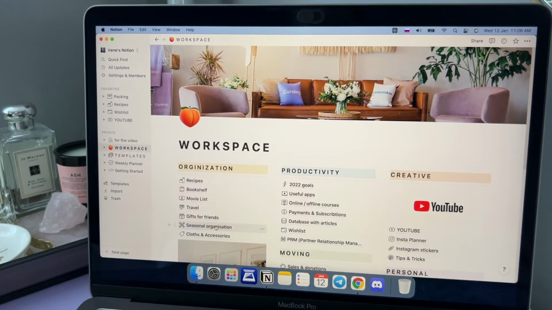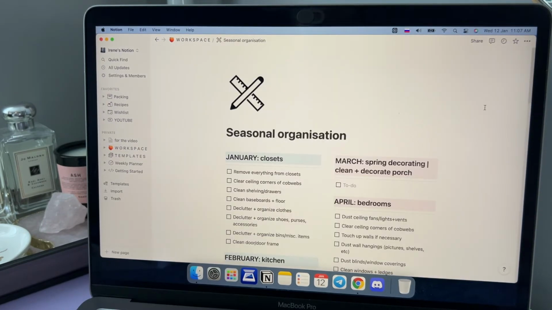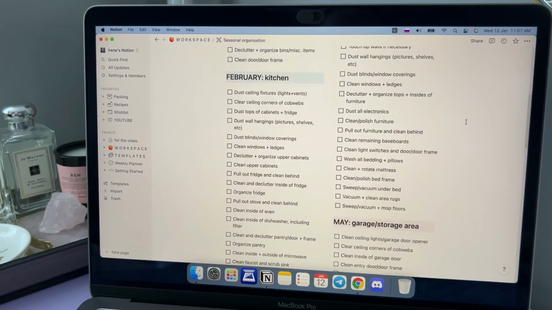There you can see seasonal organization. I was inspired to create this page by one of the US-based YouTubers. I can't say that I use it so often, because after the ginormous decluttering of my house, I have nothing to clean, just regular things like dusting or vacuuming, etc.